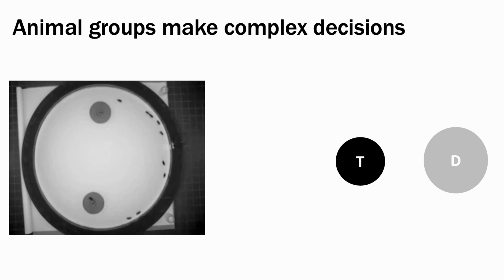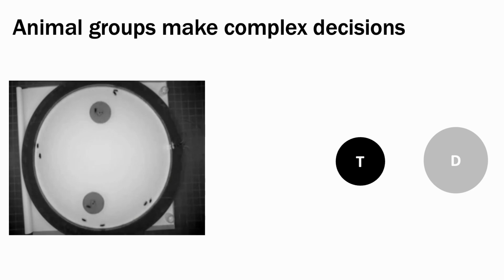Animal groups make very complex decisions in a self-organizing manner. One example we will focus on is shelter selection in cockroach groups. As we can see in the video, groups of cockroaches will aggregate under one shelter, and in fact, simply through local interactions between individuals, they're able to collectively find dark shelters that best fit their group size.